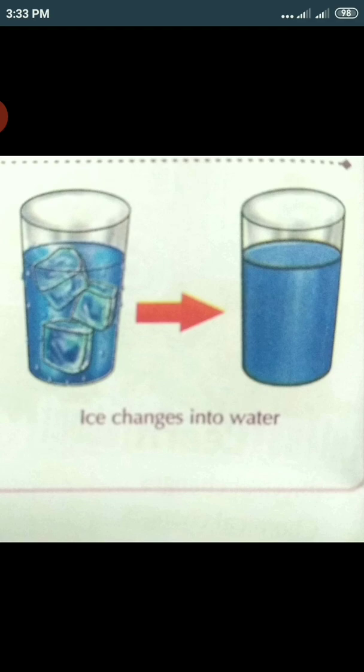So here the change of state of matter happened. The ice was in the solid state, it changes into water, that is the liquid state. Now once you put it in the freezer, again the liquid state changes into the solid state. So we can say this is also a physical change.